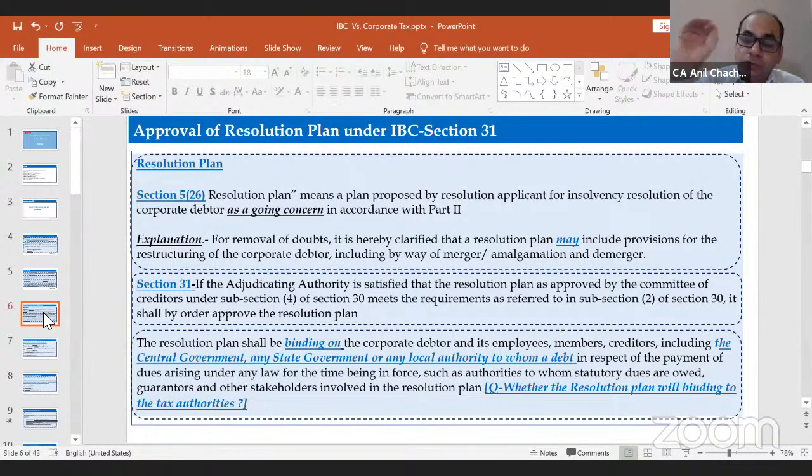So as and when the proceedings are going on or the outstanding amount is there from the income tax side, it will be binding on the income tax, right? There are some judicial pronouncements we will discuss, and we will try to link how this binding will work. So the answer would be yes, it will be binding on the income tax dues as well.